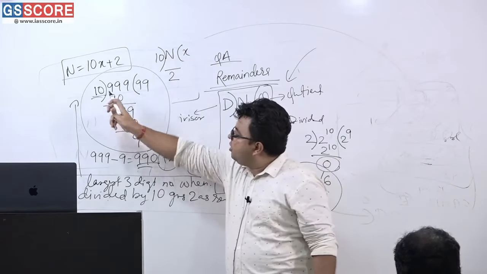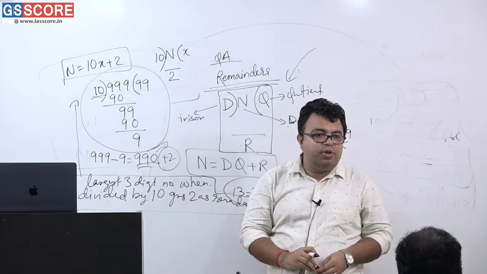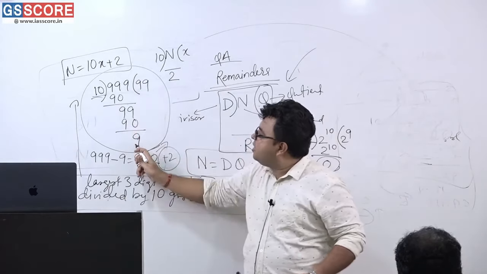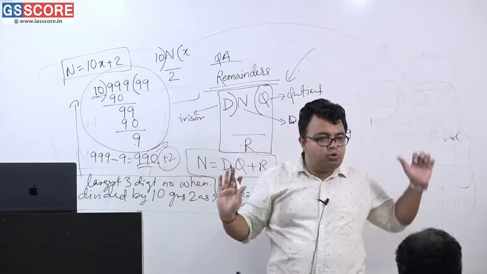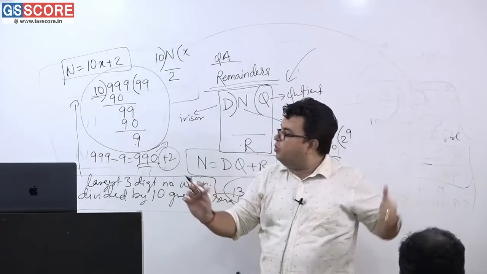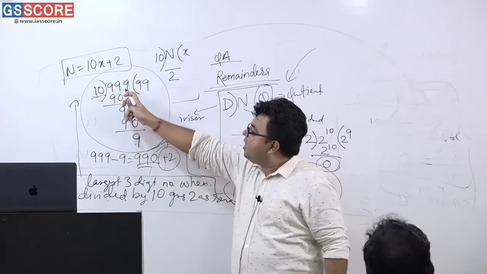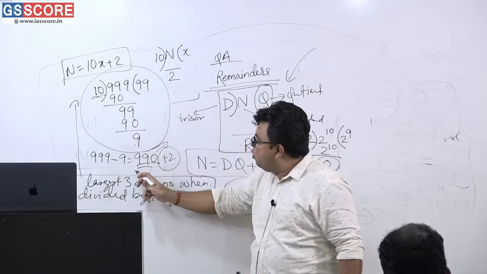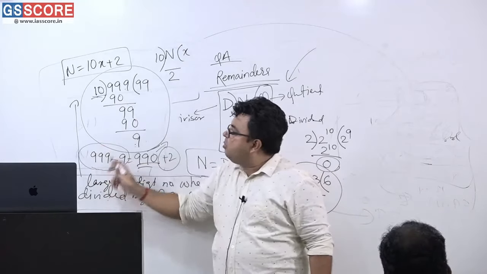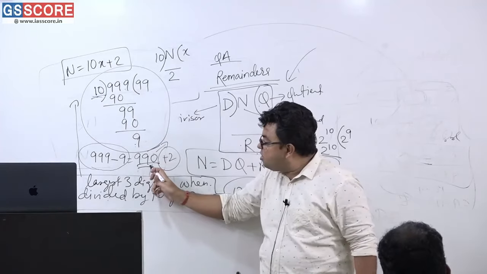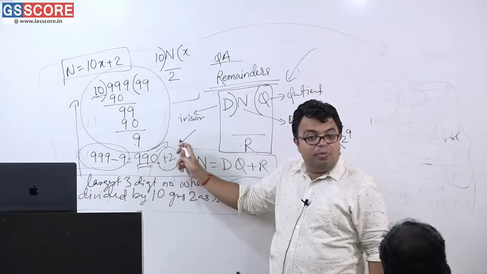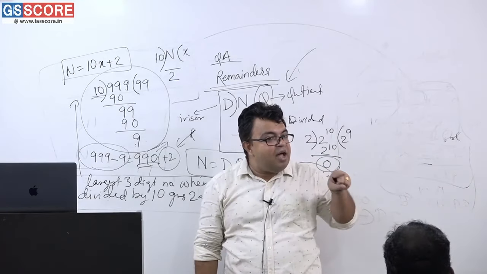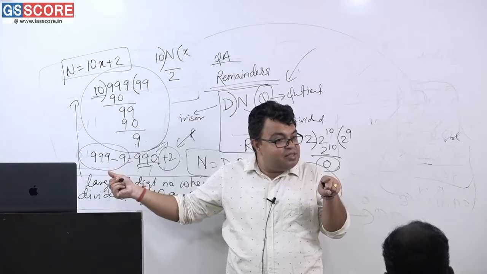So the thing is what? 10 into 99 is going to be the scenario, and what is that? Exactly this minus this is equal to this into this, that you have already understood in the previous form. Let me say again, how did 10 into 99 come? 999 minus 9 came. Am I correct or not? So 999 minus 9 is going to be such a number which is divisible by this 10. And if in this number I add plus 2 because it is the remainder, this is the answer.